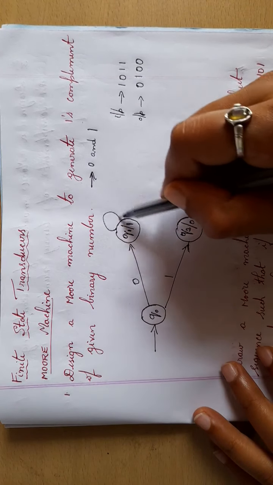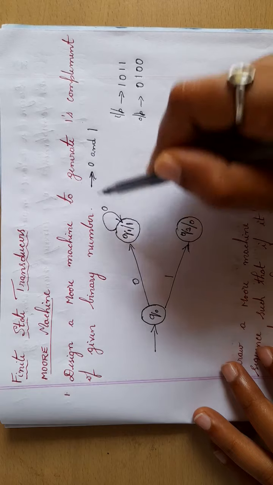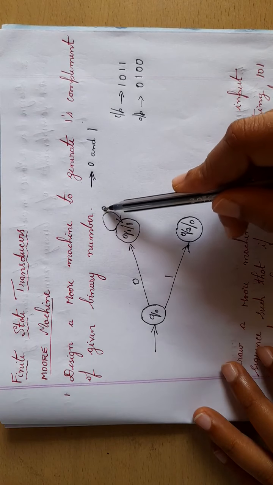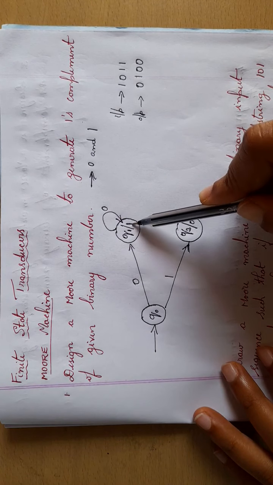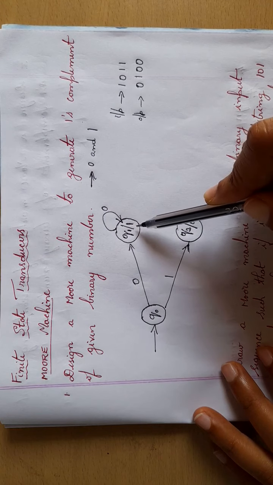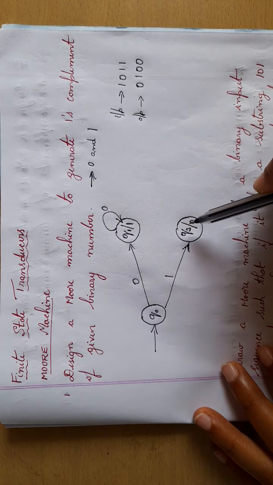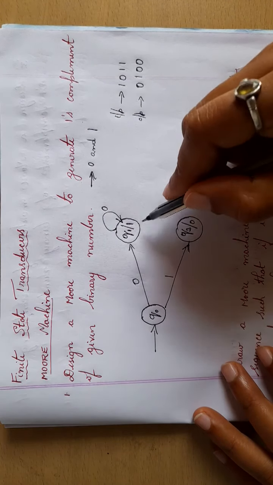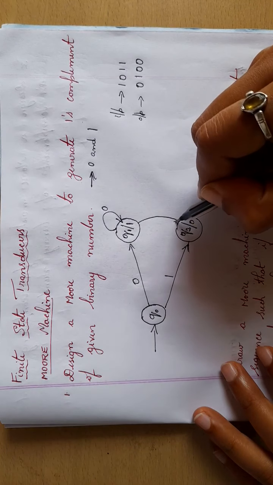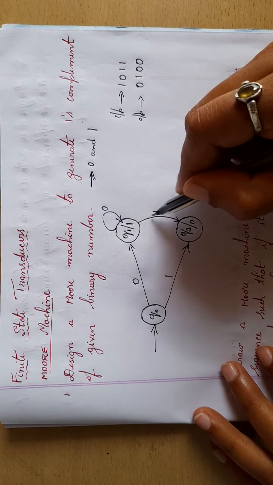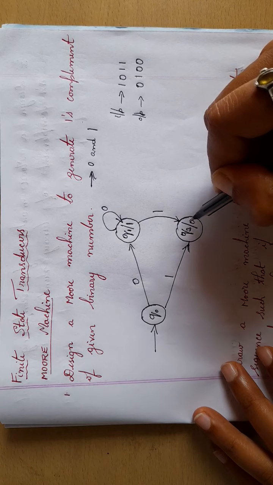So from Q1, if I read 0, my output should be 1. So I will simply loop it here. If I read 0, my output will be 1. If I read 1, my output should be 0. So I have 0 here, I will connect it here. If I read 1, my output will be 0.